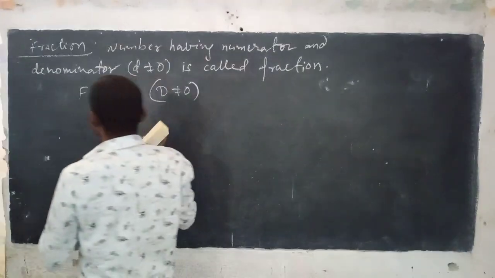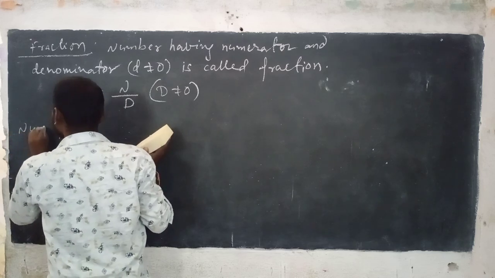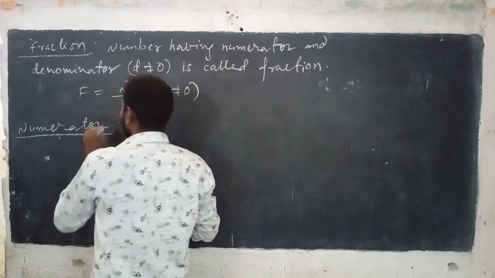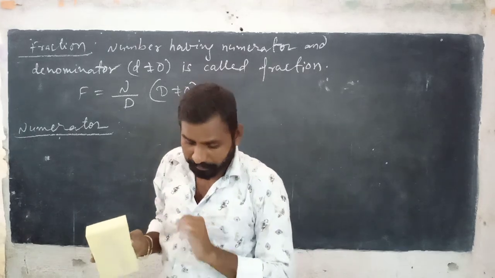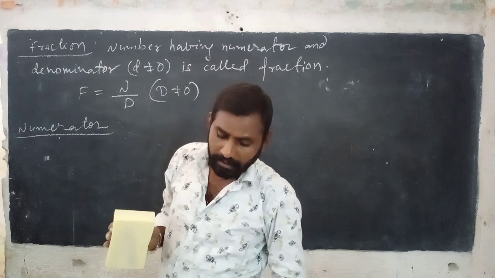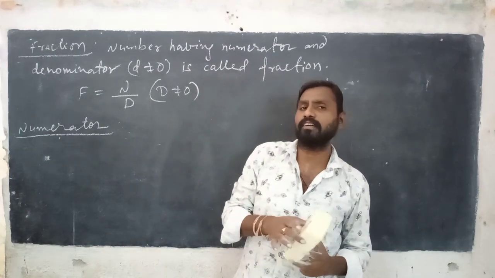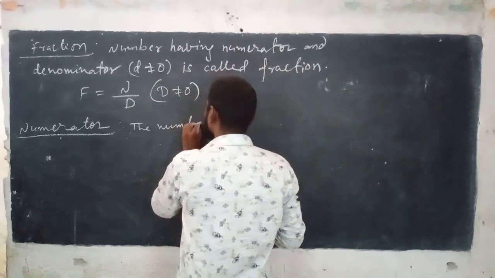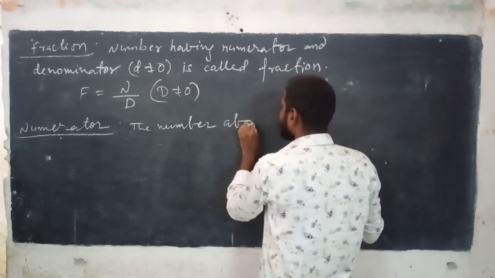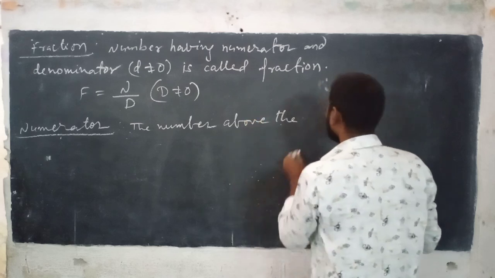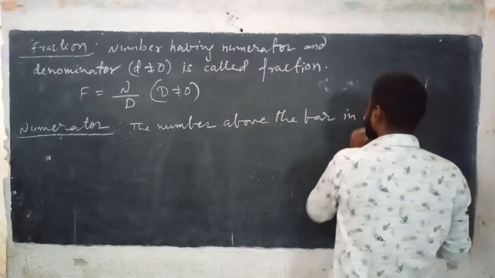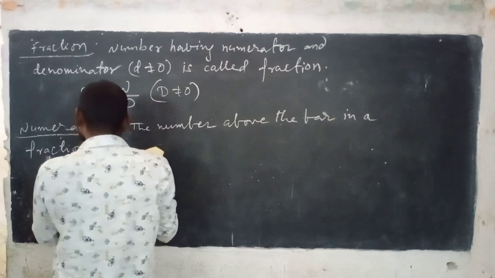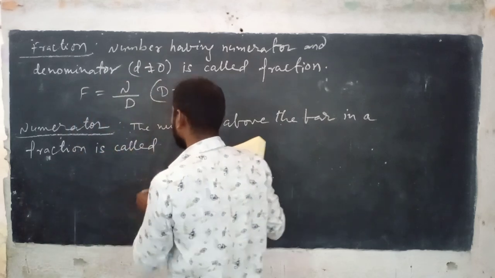Then what is the meaning of numerator? Numerator: the number above the bar in a fraction is called numerator.